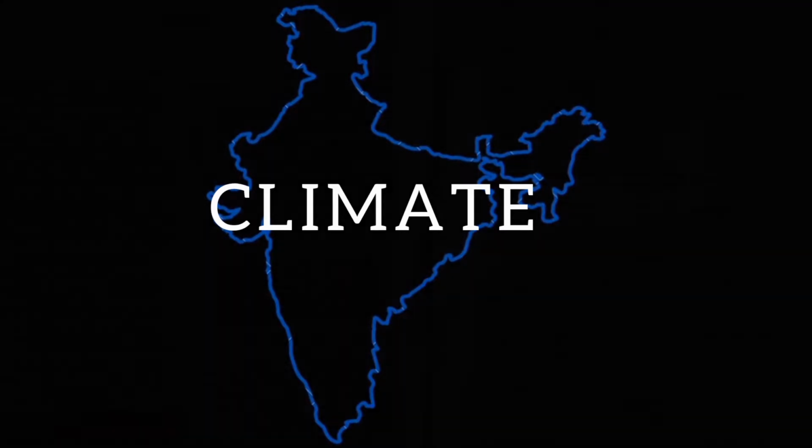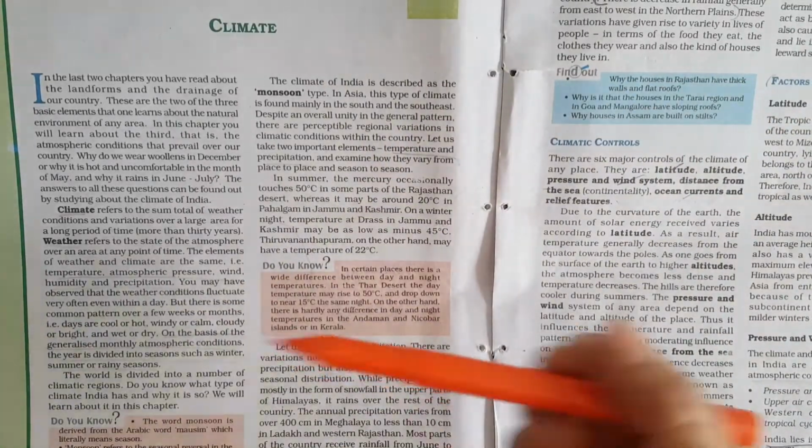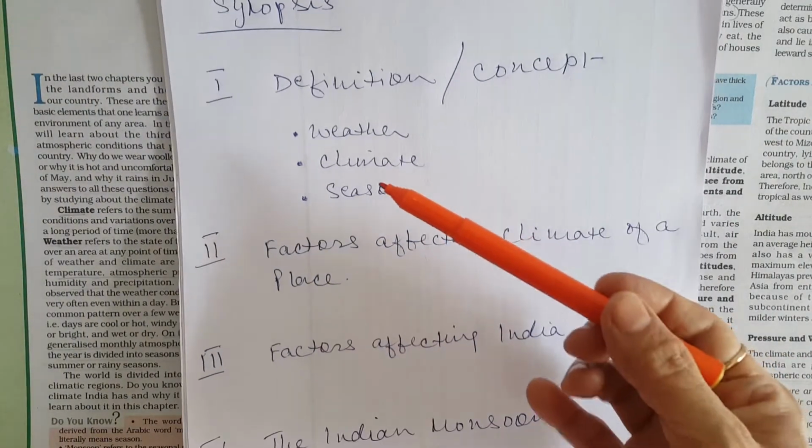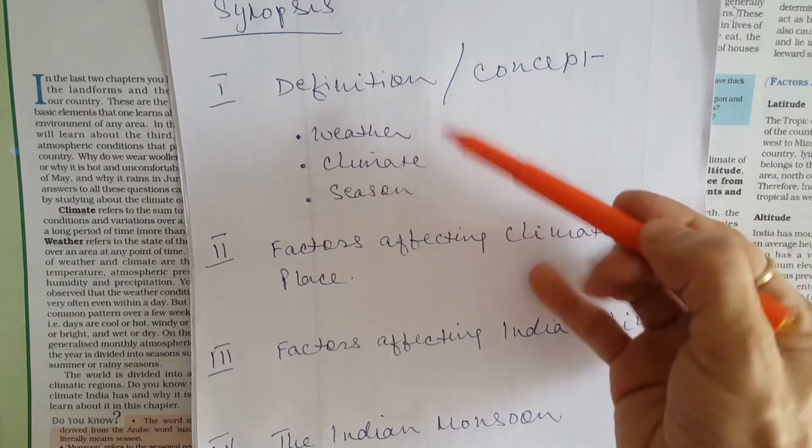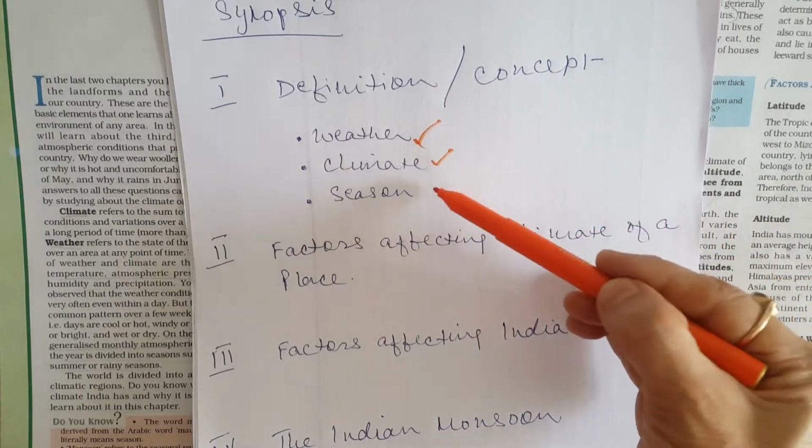So let's begin. We will start the chapter Climate with a brief synopsis of the chapter. By the end of the chapter, we will have understood the concept and definition of few basic terms related to the climate chapter, which are weather, climate and season.